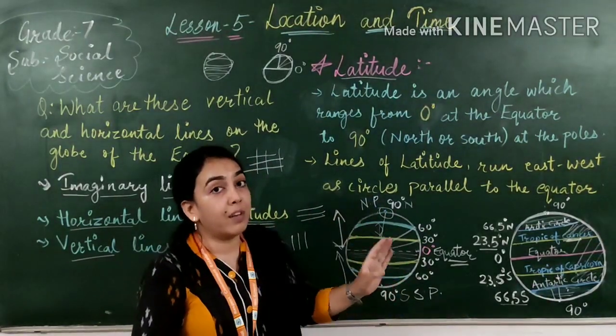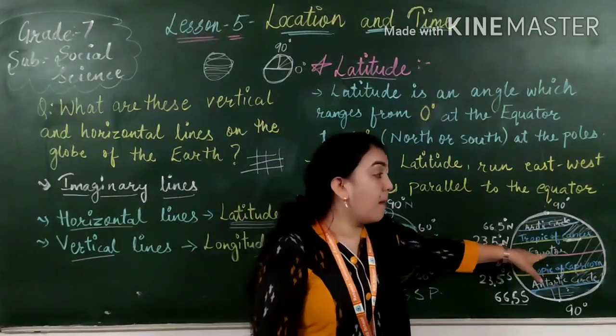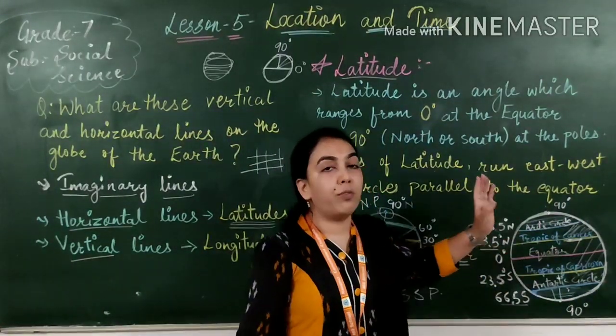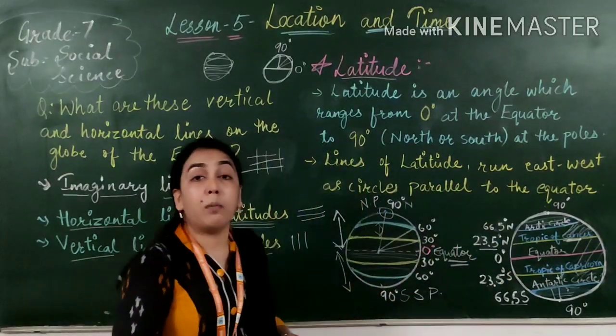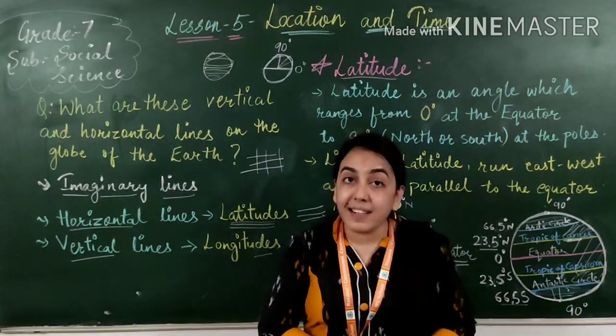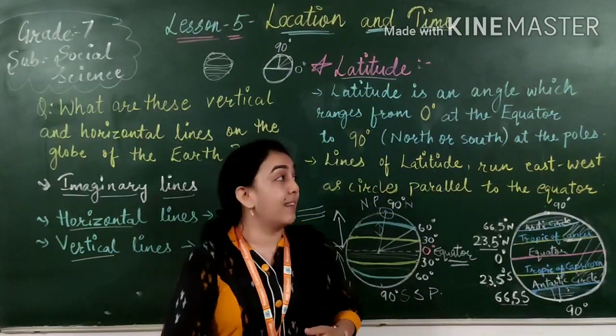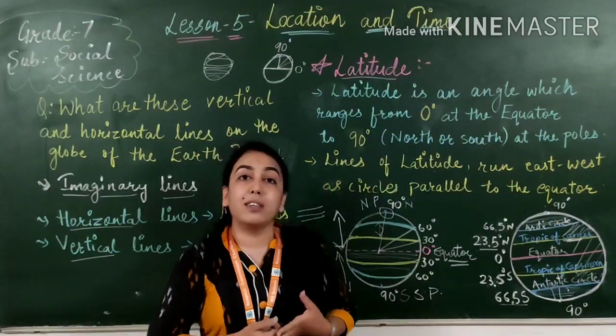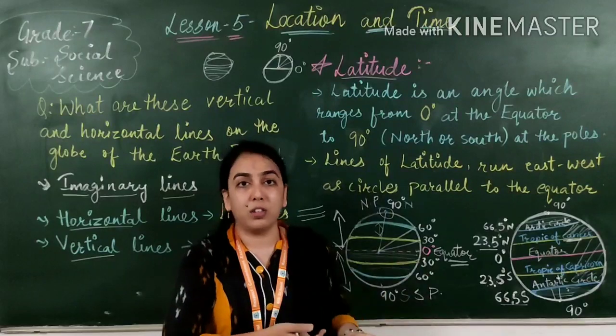So I hope that is clear. I have explained you about the temperate zone, torrid zone, frigid zone. Now here we have ended our latitude part. In the next session we will understand about the longitudes and the other things, that is standard time and all the rest of the topics.